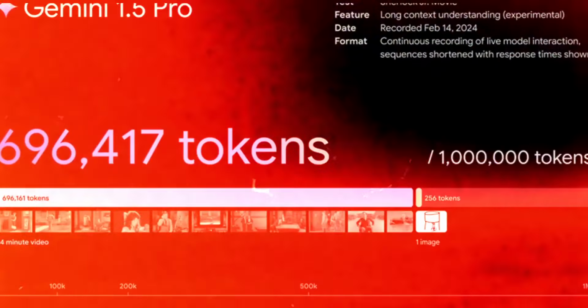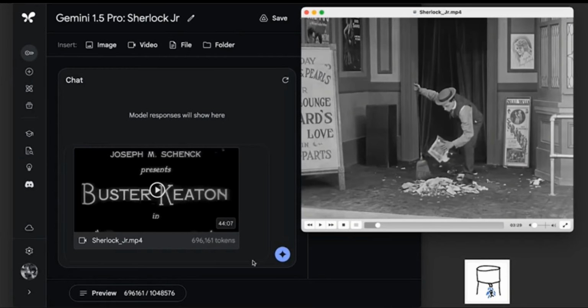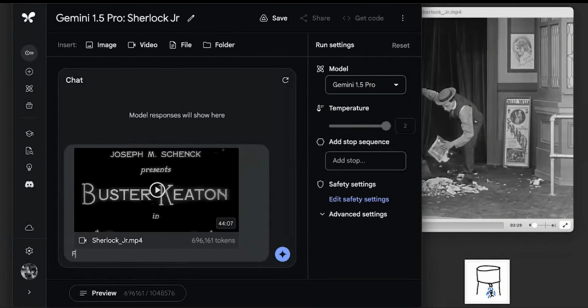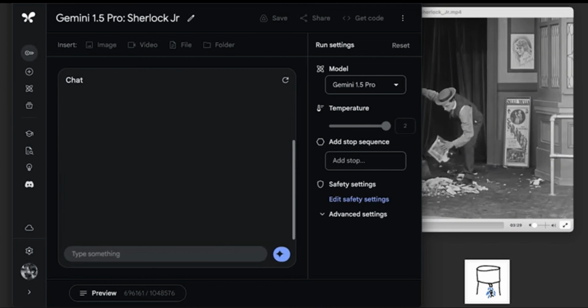So let's dive in. We'll walk through a screen recording of example prompts using a 44-minute Buster Keaton film, which comes out to over 600,000 tokens. In Google AI Studio, we uploaded the video and asked, find the moment when a piece of paper is removed from the person's pocket and tell me some key information on it with the timecode.